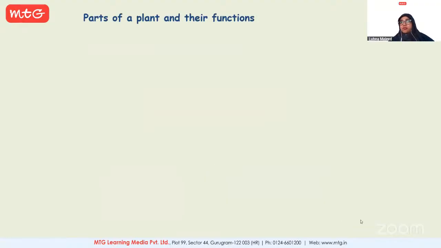Now let's have a look at the different parts of plant. Okay, what are the different parts of plant? Sivatmika, could you tell me about the different parts of plant? Parts of plants are stem, fruit, flower, leaves, and root. Okay, okay.